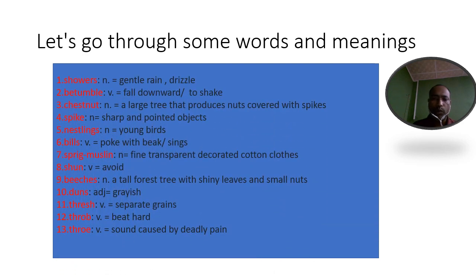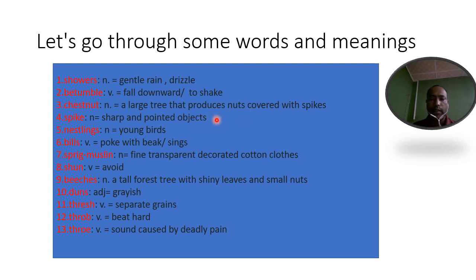Okay, let us go through some words. Showers, that is a gentle rain or drizzle, what we call simsimi pani in Nepali. In the same way we have bestumble, that means to shake or fall downwards, hallaunu or talatira jhuknu. Chestnut, that is a kind of tree. We say katus in Nepali.